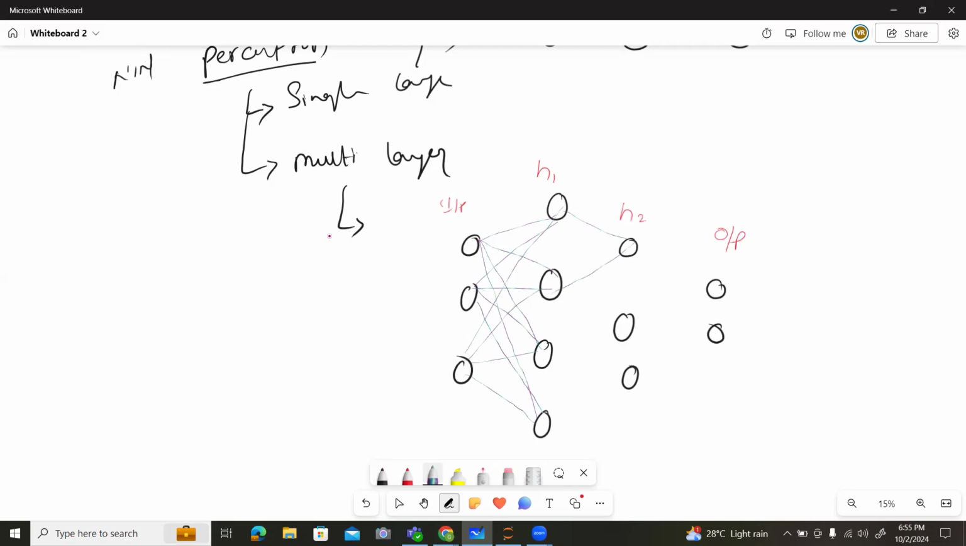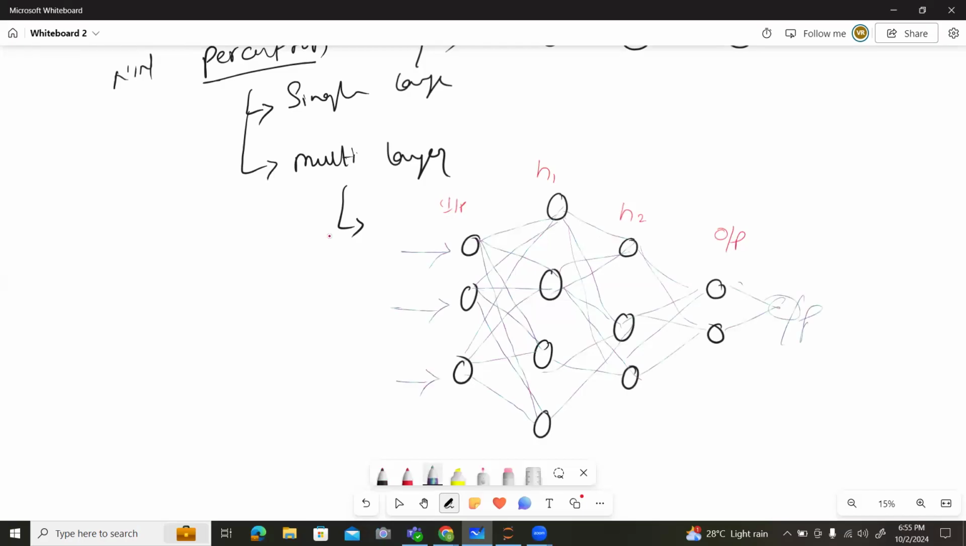So like this, let me draw these things. Each and everything is connected to the layers. Finally, it will be connected to the output layer also. Based on this, we will get the output here. So this is the inputs here.